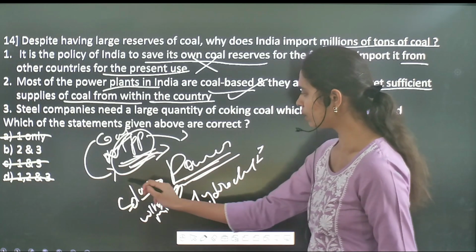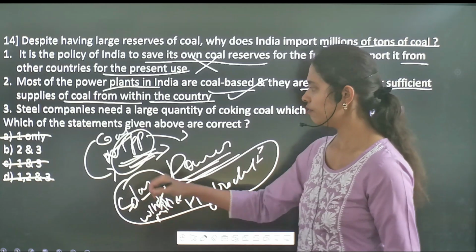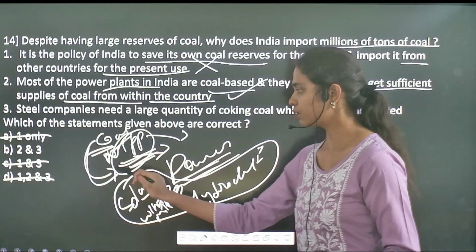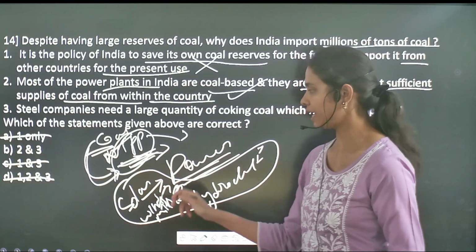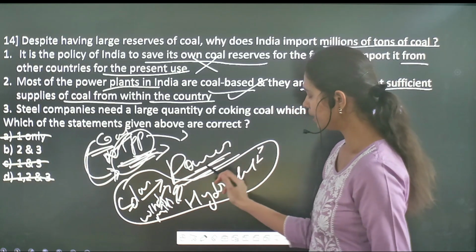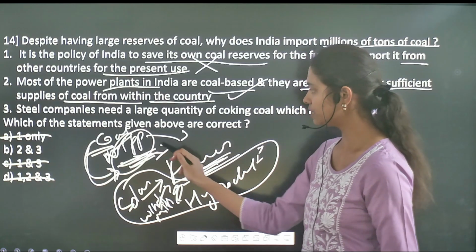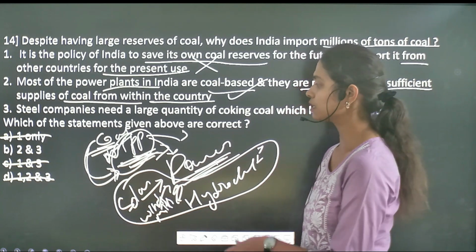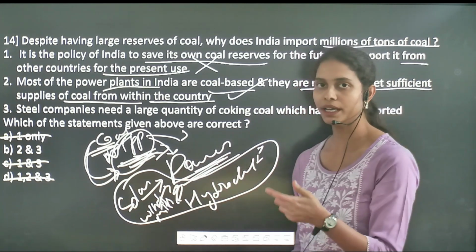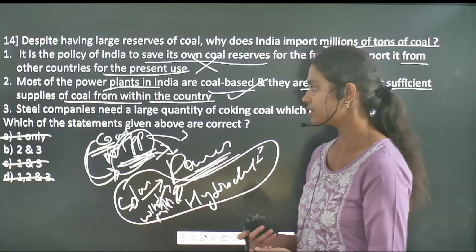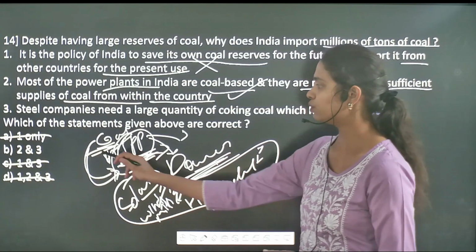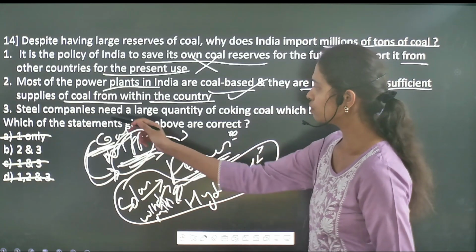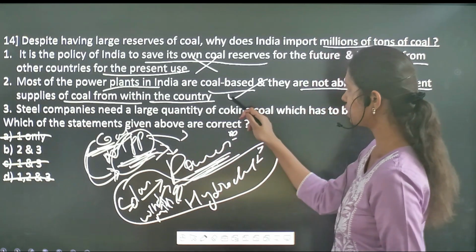So all these were the renewable sources of energy, whereas from the non-renewable sources of energy, that means the power production from coal, that is through the thermal power plants. So here in order to produce the power from these thermal power plants, you require coal, right? Whereas this coal requirement can't be achieved from the reserves present in India. So we need to import this coal in order to achieve our power requirements. So that's what the second one is talking about. The second one is a correct statement.